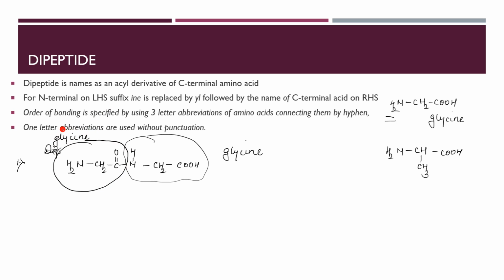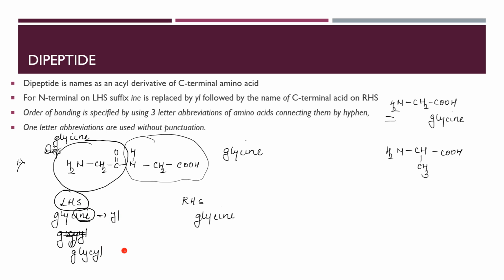Okay, getting it? So now I have the left hand side and the right hand side. Left hand side is glycine, right hand side is also glycine. How to name it? The one on the left hand side, the INE of that is replaced by YL. So what should be the name of this molecule now? Glycyl. Getting it? INE is replaced by YL. So just write this change of spelling over here.